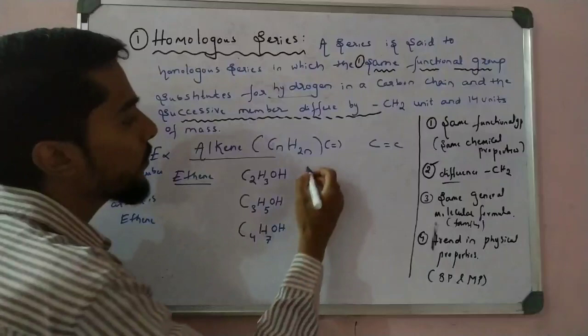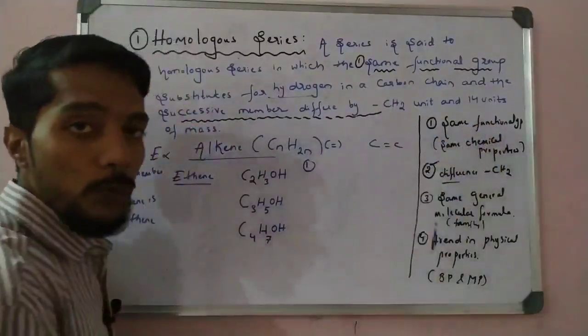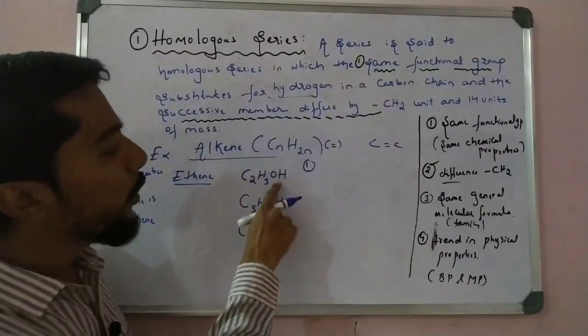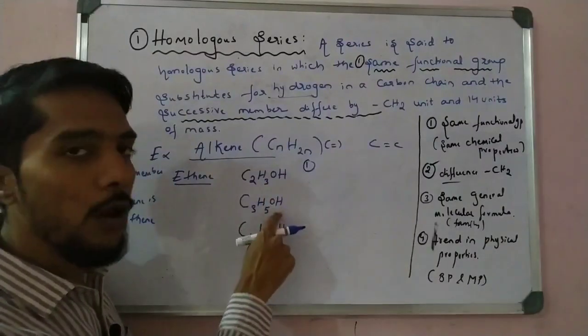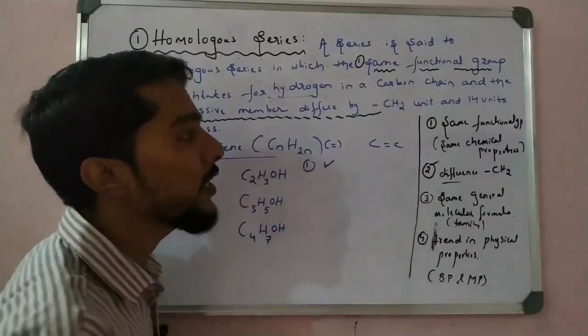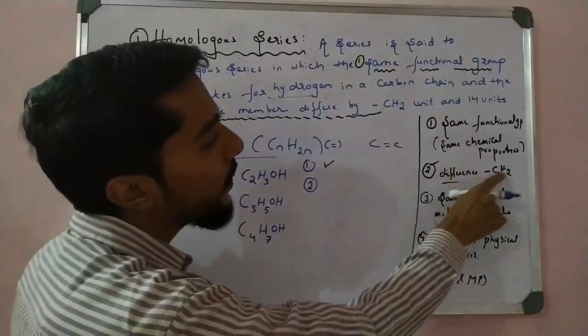So, satisfy the first condition. See the first condition: same functional group. So here the same functional group is there. Check, it is OH, it is OH, it is OH. So what does that mean? Alcohol. So it has the same functional group. That is the first condition. Okay, same functional group. Then the second condition, the difference is CH2.